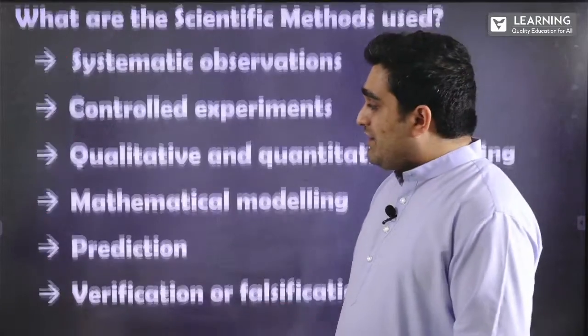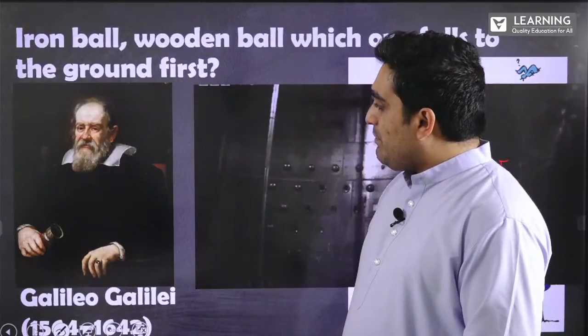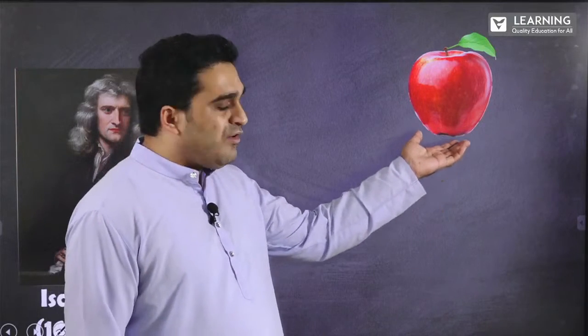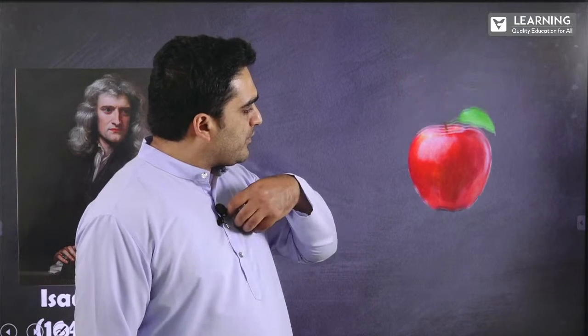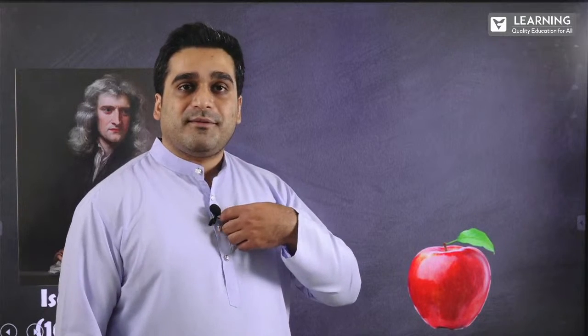This task was later taken up by another famous physicist, Sir Isaac Newton. Newton stated that for an object which falls to the ground under the influence of the gravitational force of attraction, when I let go of the apple, it falls to the ground.